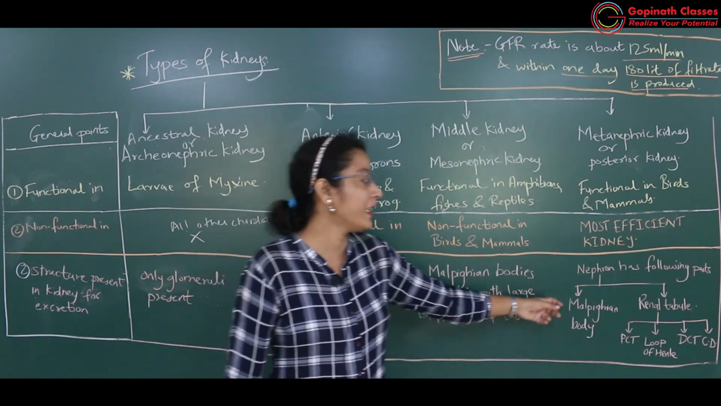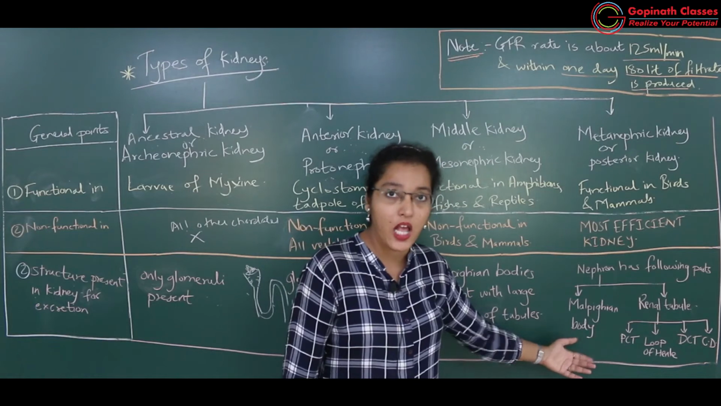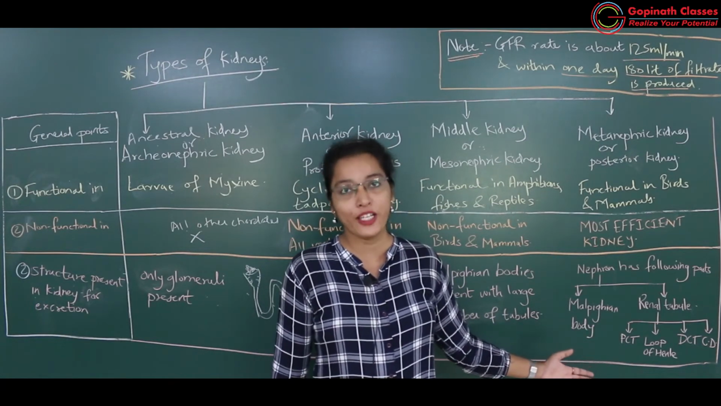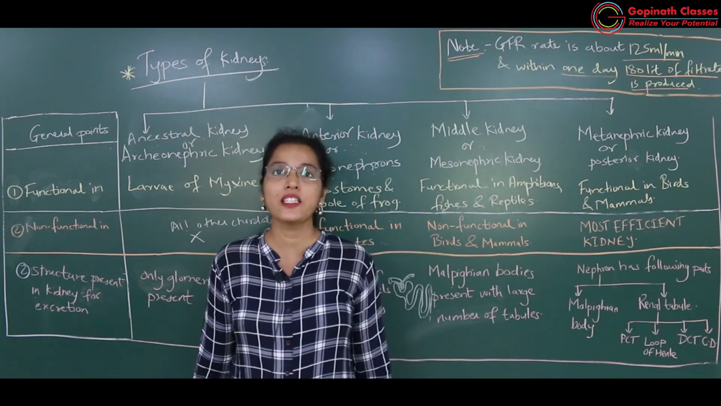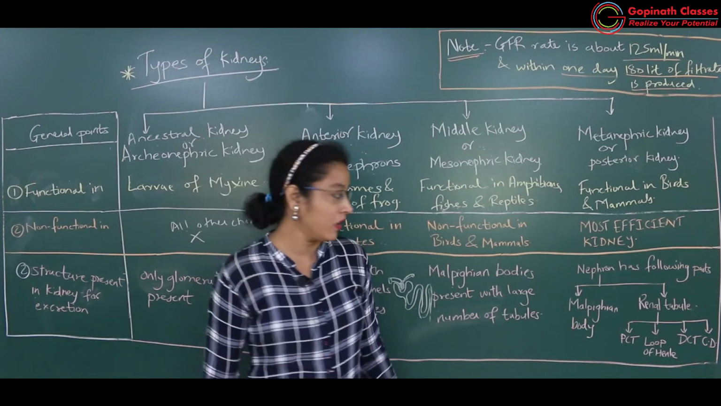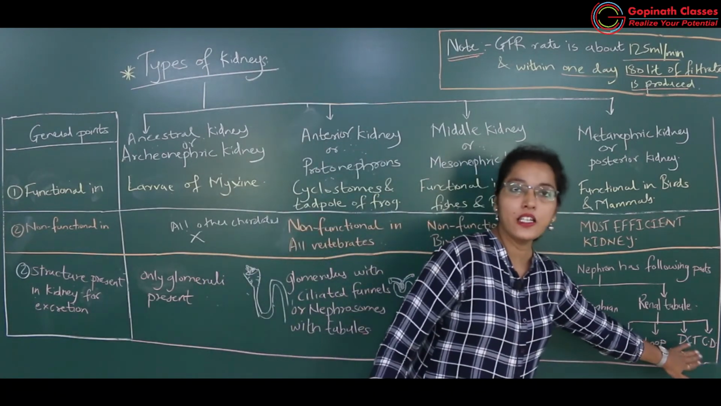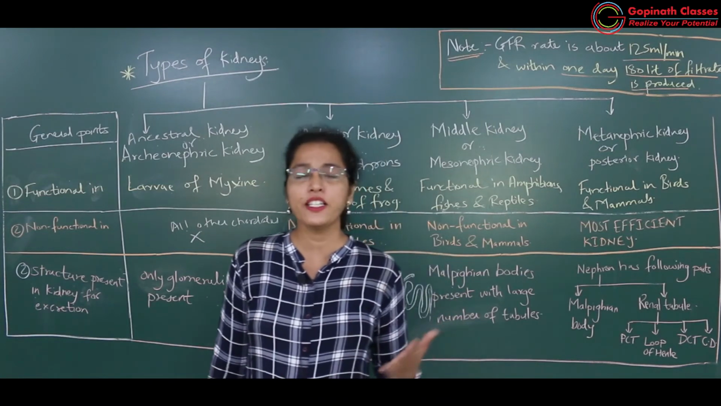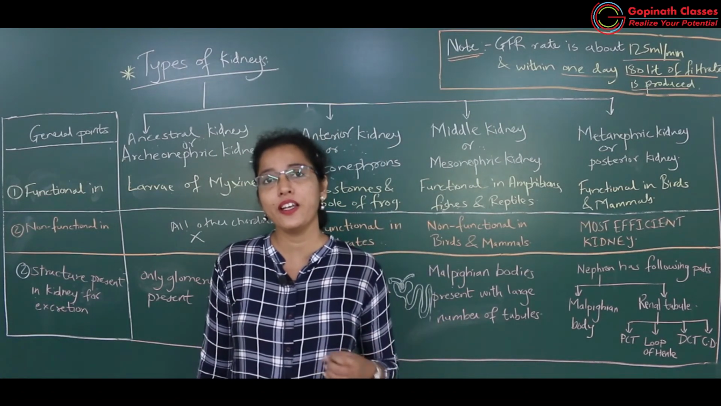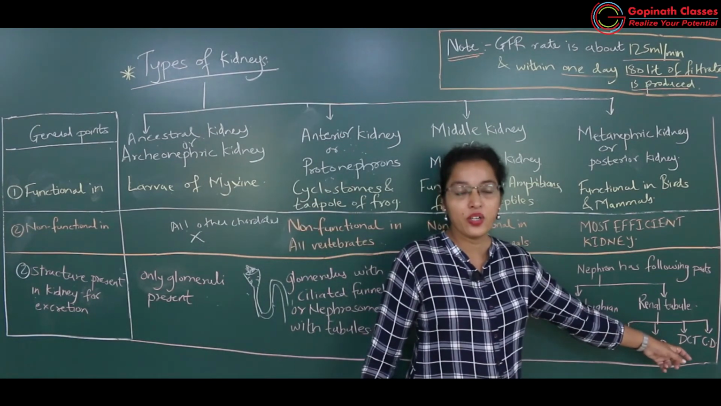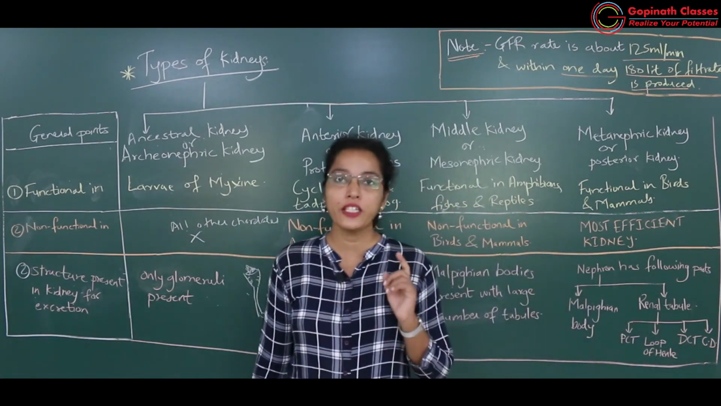Okay, so in the PCT maximum reabsorption happens, the loop of Henle is responsible for efficient osmoregulation, balance in the electrolyte as well as water content. Then the DCT is responsible for tubular secretion, the unwanted substances will be added to the tubules. Okay, got it? So this is all about types of kidney.